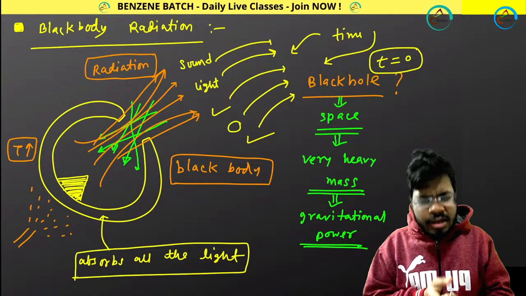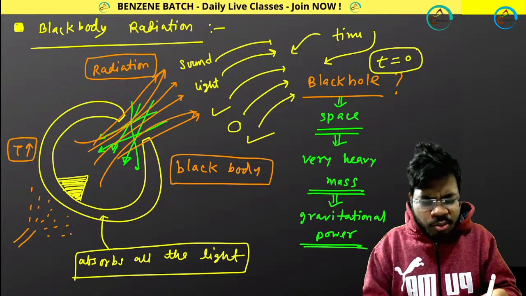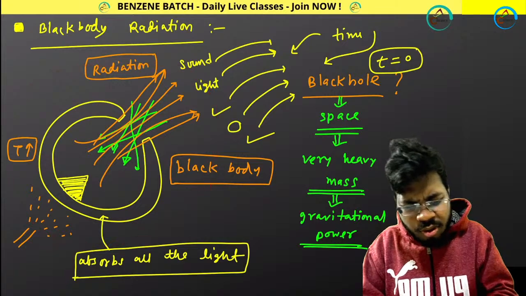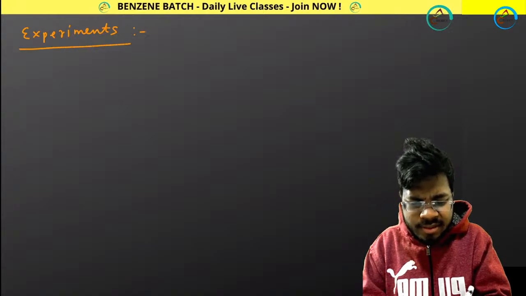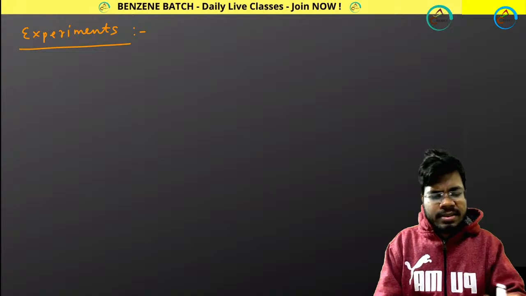Now, this black body radiation was one experiment, and from this experiment scientists got some results. What kind of results?